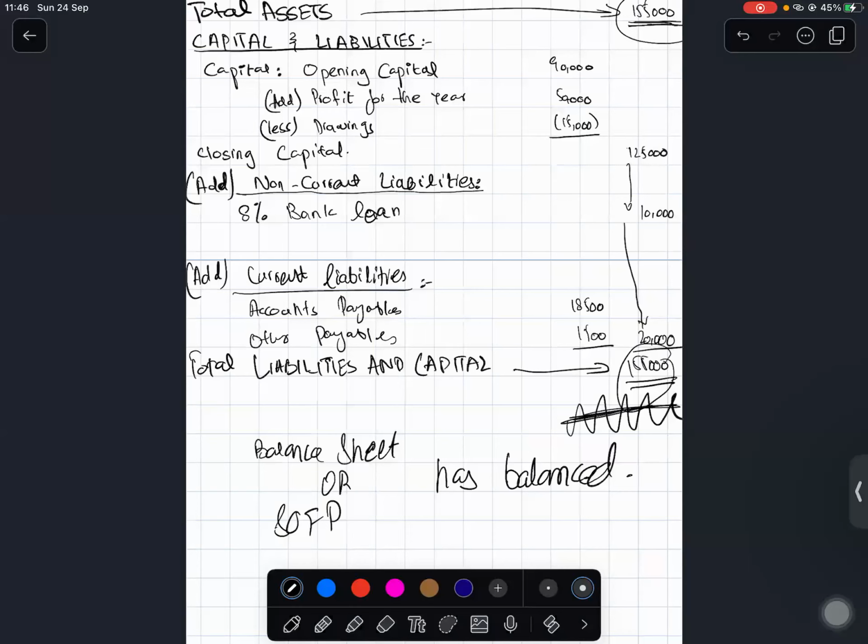What this is telling us is that whatever loan we took, we are paying 8% interest on that. It is basically a way to write the bank loan and the interest charge on the bank loan.